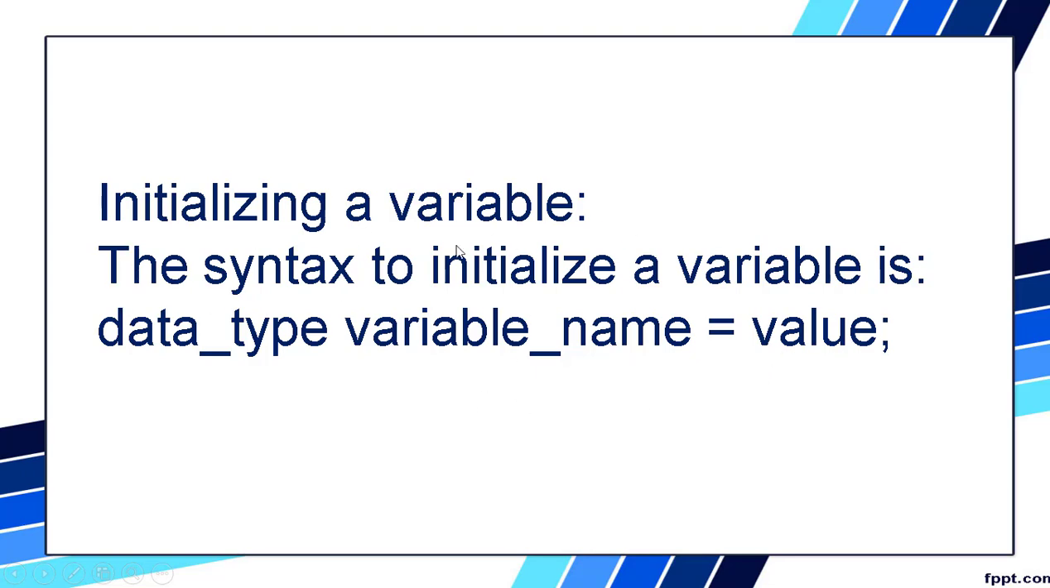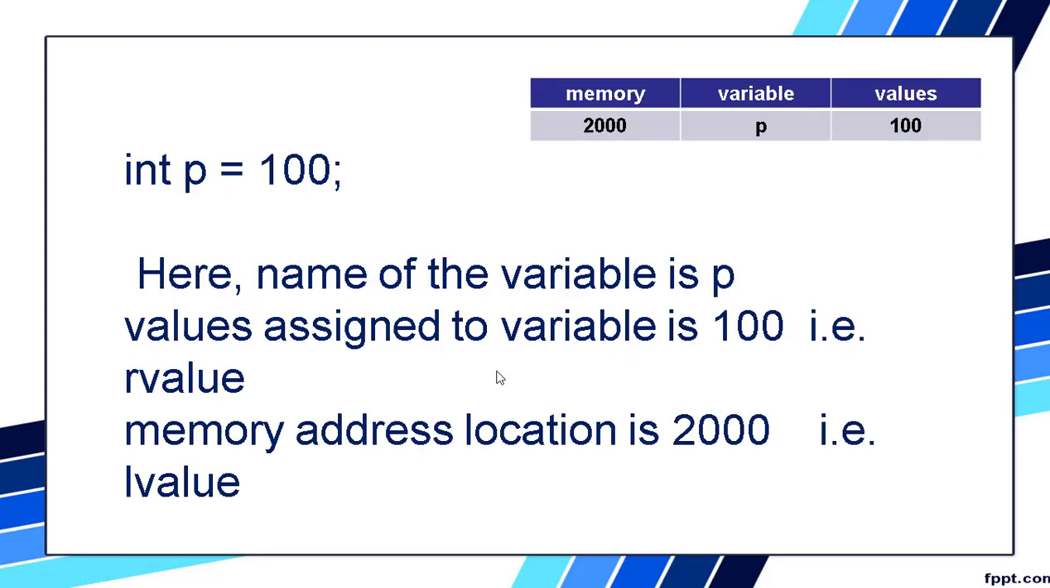So how do you do that? You have a rule for that, a syntax to initialize a variable. First you have to write the data type name, then the variable name, then you have to use this equal sign. In operators, I have told you equal sign is an assignment operator. So this value will be stored in this variable. So this is how you can initialize a variable. So here you can see the example here, int p is equal to 100.